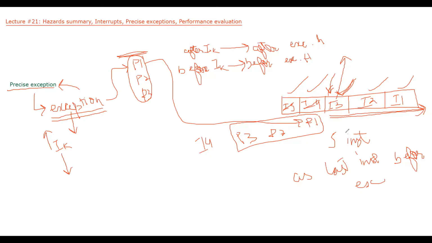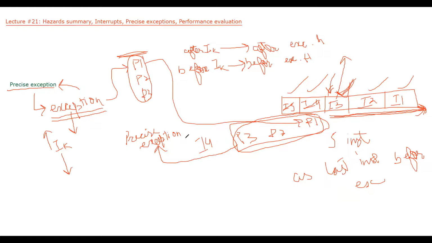Okay, so what we were doing, we were saying that whenever an exception occurred, we will mark instructions and complete all the instructions before this particular instruction. Then we will allow these instructions to go into the pipeline. Now you can easily see here that by handling exception in this manner, every exception will be a precise exception and we won't be having any issue in the final results. So this is how exceptions are handled in our processor pipeline.